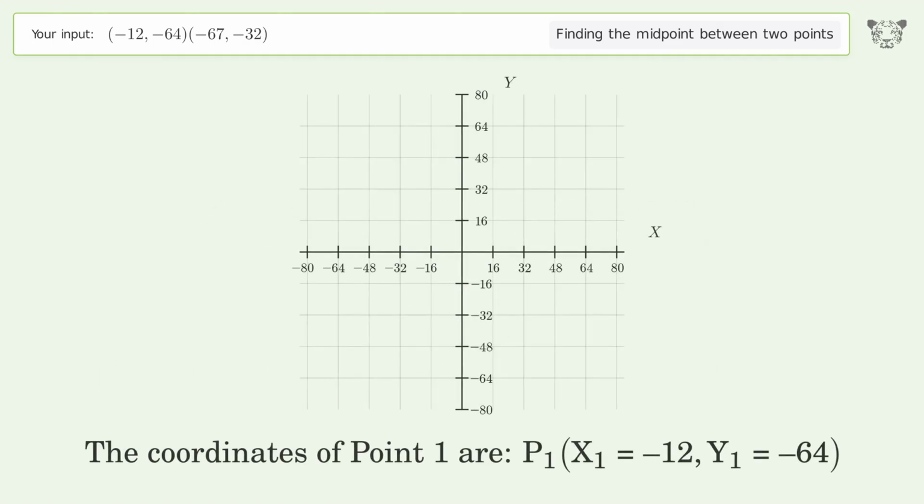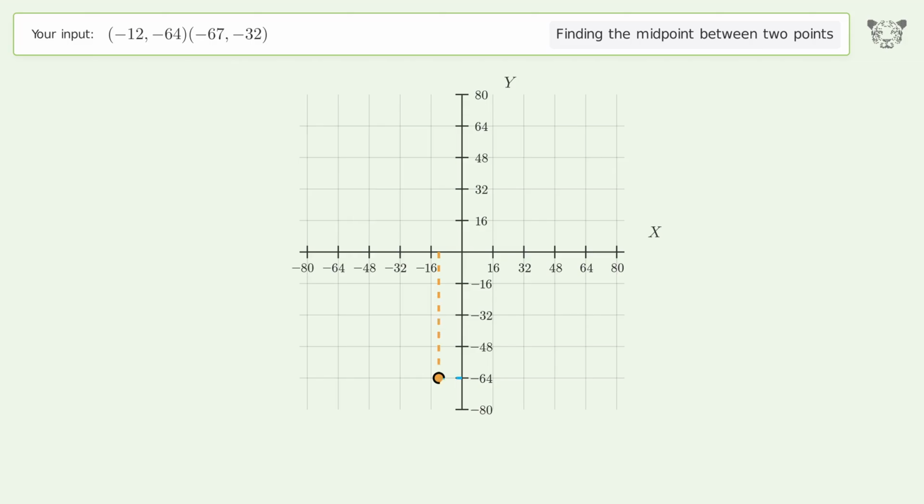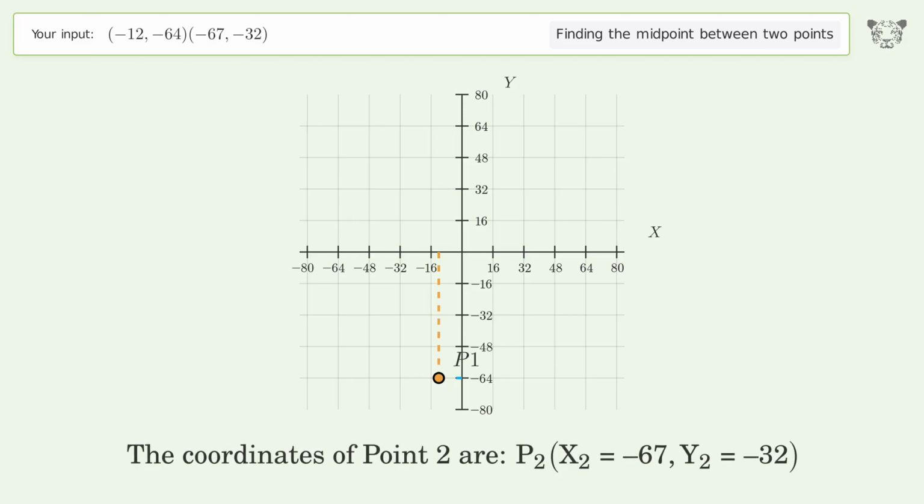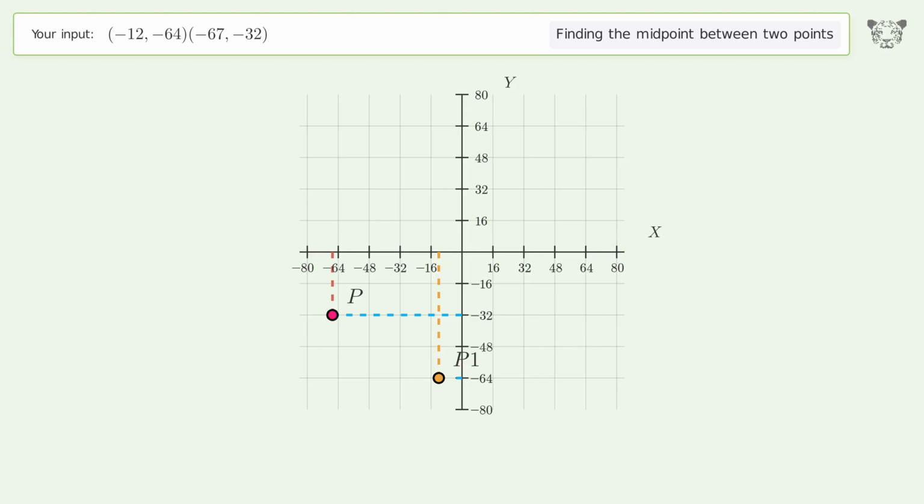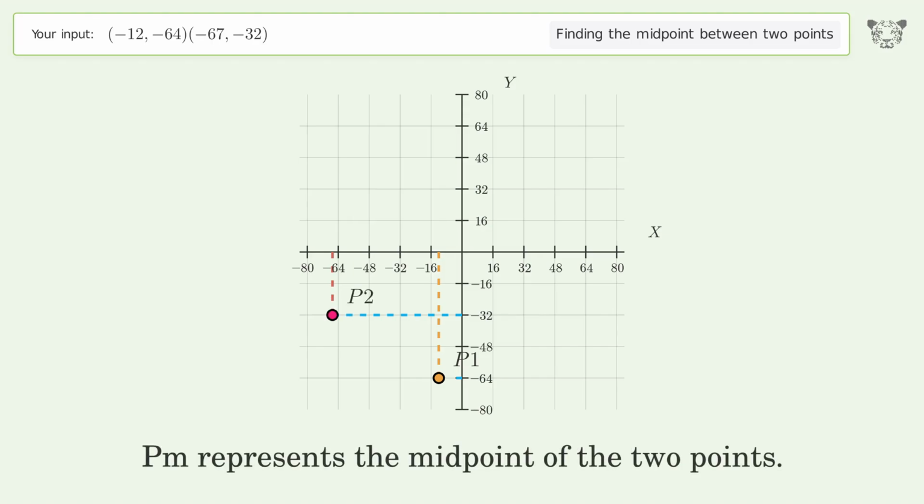The coordinates of point 1 are x1 equals negative 12, y1 equals negative 64. The coordinates of point 2 are x2 equals negative 67, y2 equals negative 32. PM represents the midpoint of the 2 points.